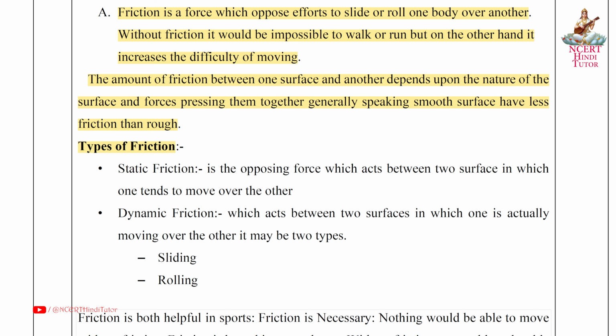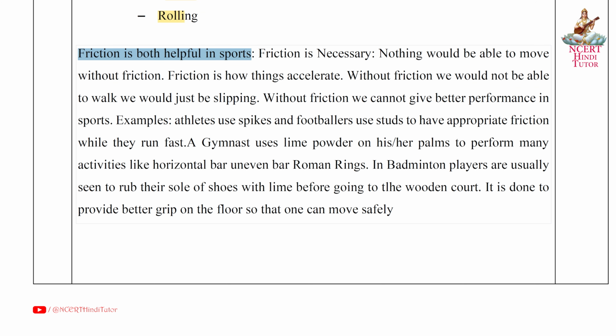Types of friction. First, static friction is the opposing force which acts between two surfaces in which one tends to move over the other. Second, dynamic friction acts between two surfaces in which one is actually moving over the other. It may be of two types: first, sliding; second, rolling. Friction is helpful in sports. Friction is necessary. Nothing would be able to move without friction. Friction is how things accelerate. Without friction, we would not be able to walk, we would just be slipping. Without friction, we cannot give better performance in sports.